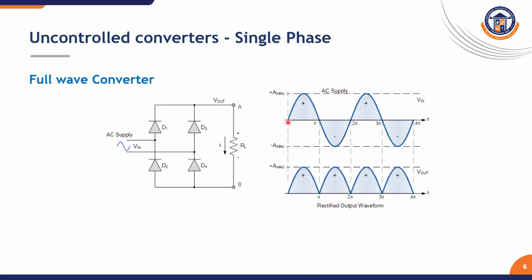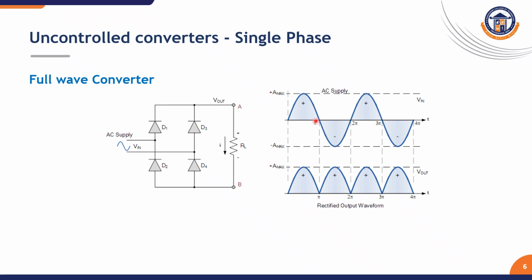For the positive half input, diode 1 and diode 4 will be turned on and forward biased. The current flows from the AC supply through diode 1, reaches the load, then goes through diode 4 and reaches the neutral. This is the positive half operation, and we get the positive output.